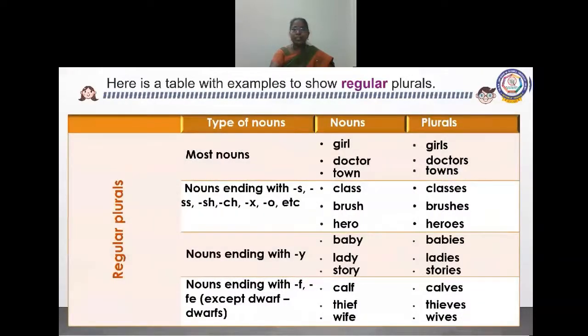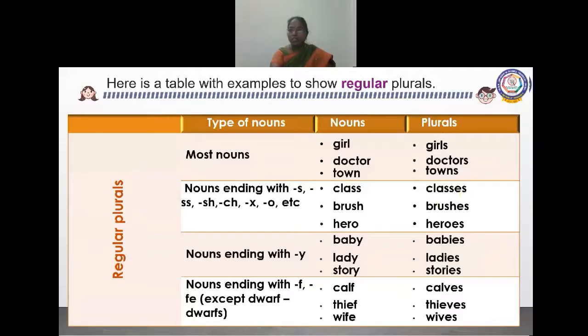Here is a table with examples to show regular plurals. These are the regular plurals. You just memorize this tabular column, okay? By understanding the meaning, you can do that. Type of nouns: most nouns, girl, doctor, town, end with S. Nouns ending with S, SS, SH, CH, X, O, all of these end with ES.